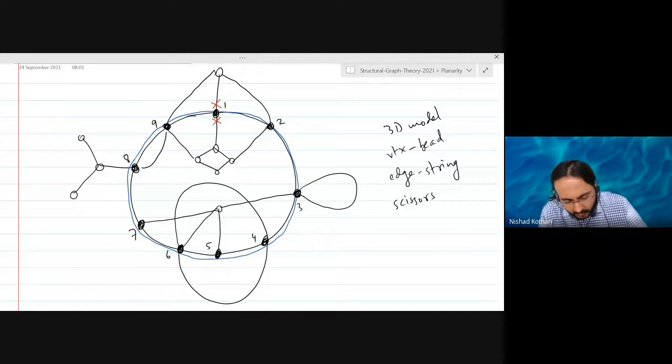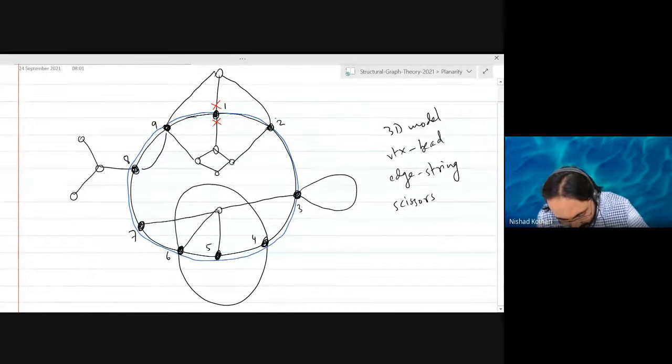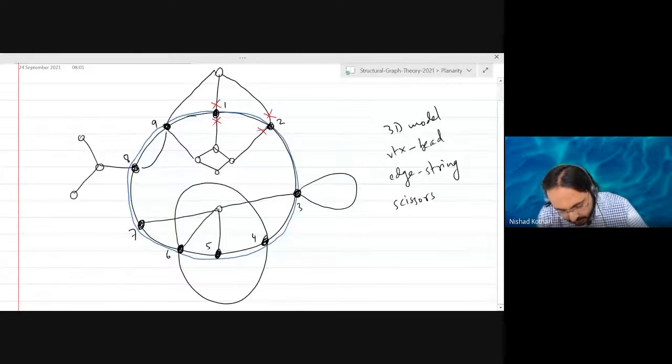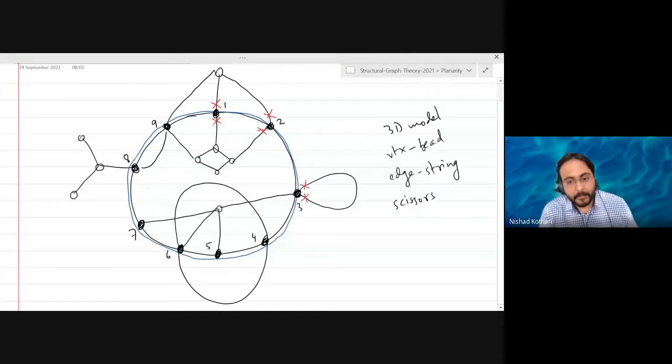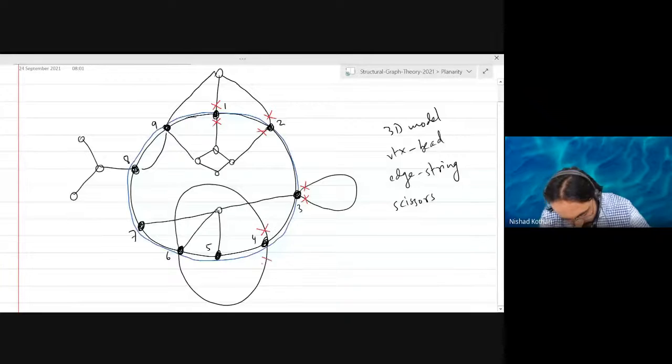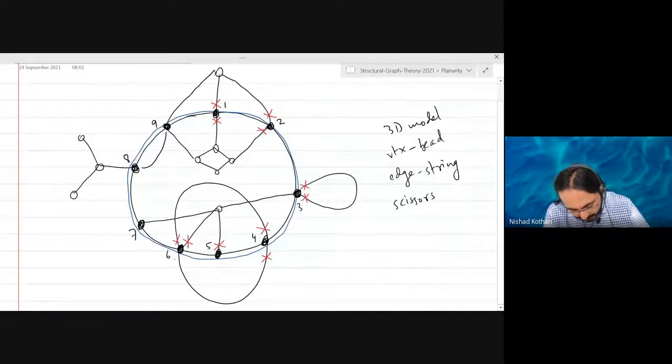So at vertex 1, I will make 2 cuts. At vertex 2, again 2 cuts. At vertex 3, I will have to cut the same loop twice at 2 different points. At vertex 4, 2 cuts again. At vertex 5, a single cut. Vertex 6, 3 cuts.